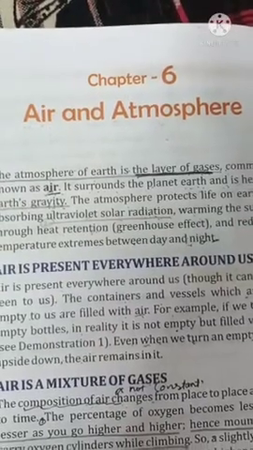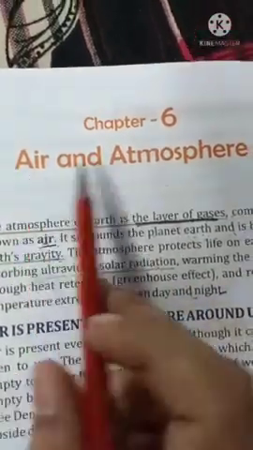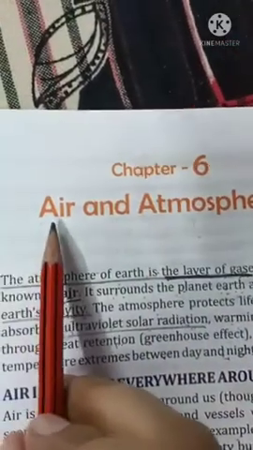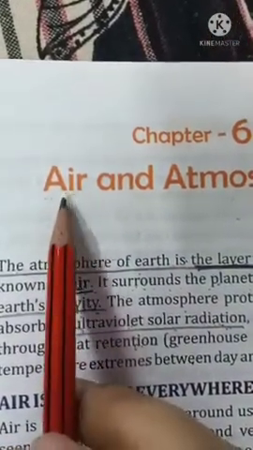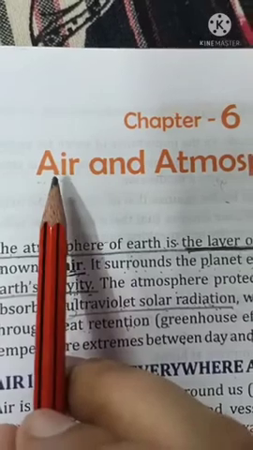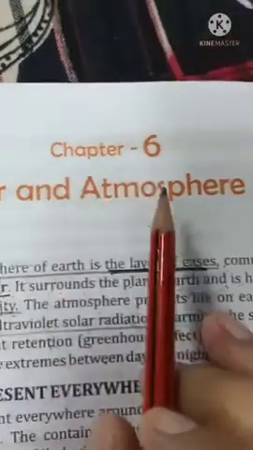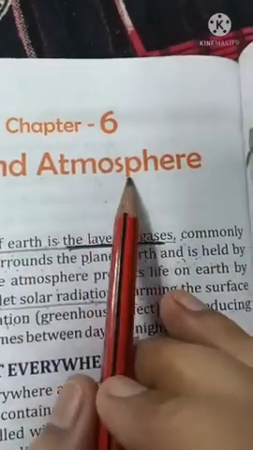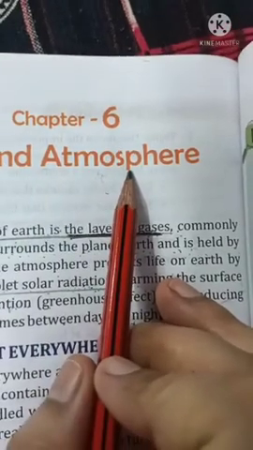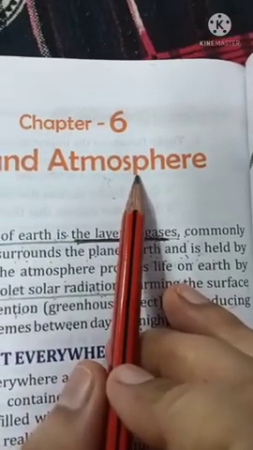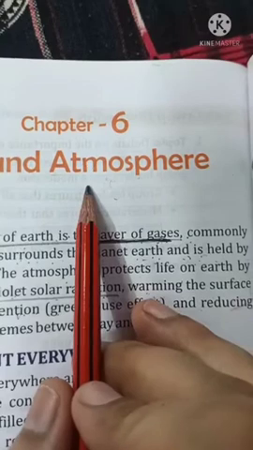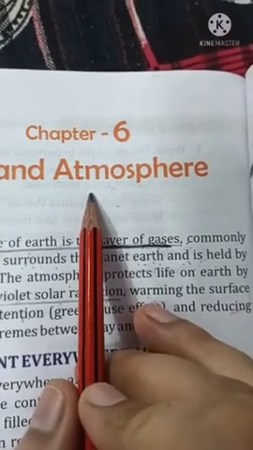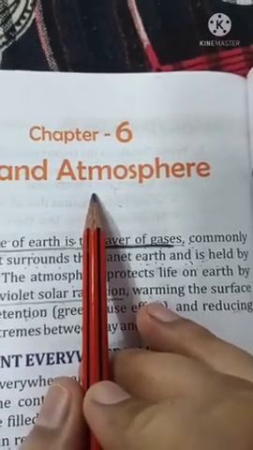Take out page number 96. Air and atmosphere. What is the meaning of air? Air means all gases present in our surrounding. Atmosphere is a layer of gases around the earth.